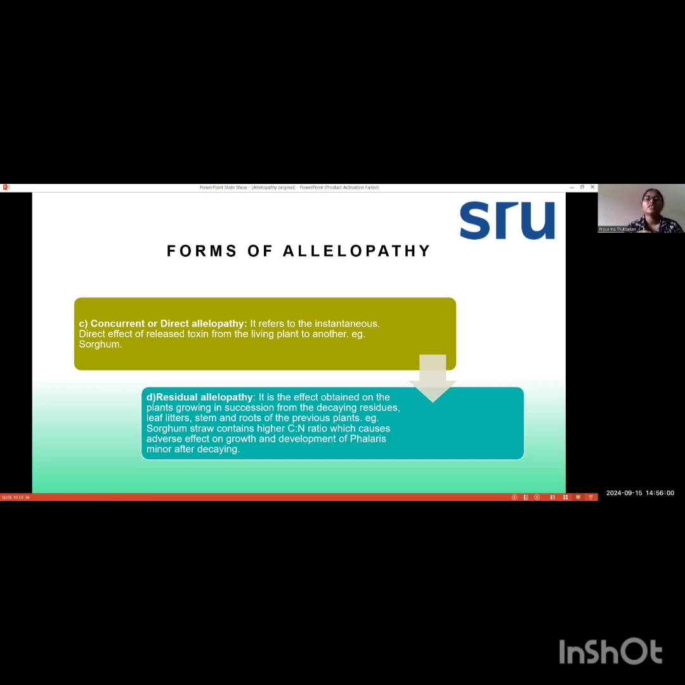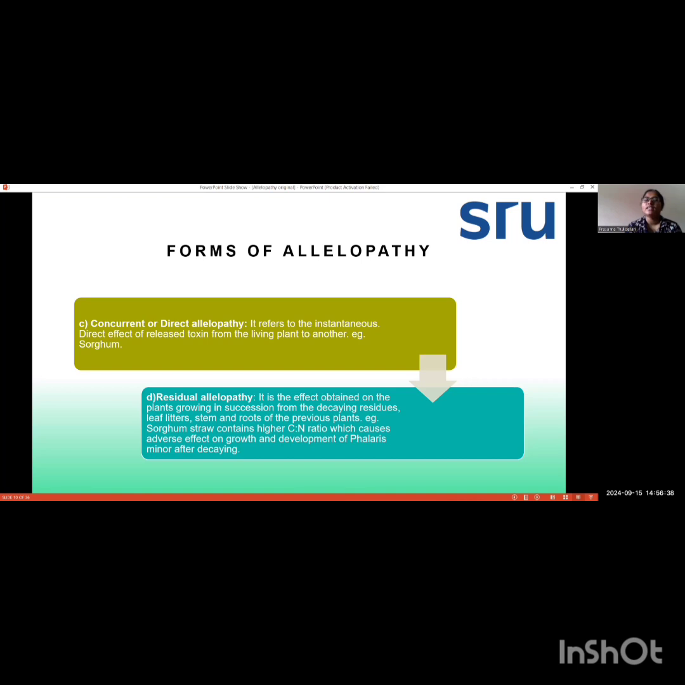So concurrent or direct means when that living plant is producing such kind of chemicals, that will show a direct effect, like an instant effect is shown on the other plant. So example of that is sorghum. So next is residual allelopathy. The word residue means it is a part that is after decaying or dried. So it is the effect obtained on the plants growing in succession from the decaying residues, leaf litter, stem, and roots of the previous plants.